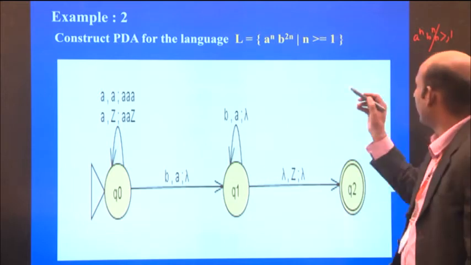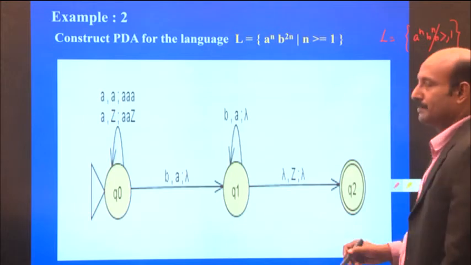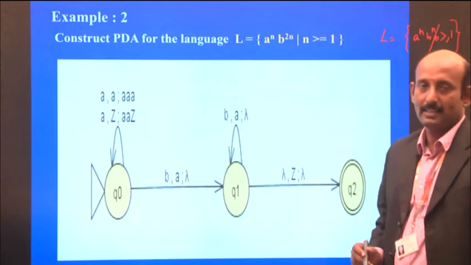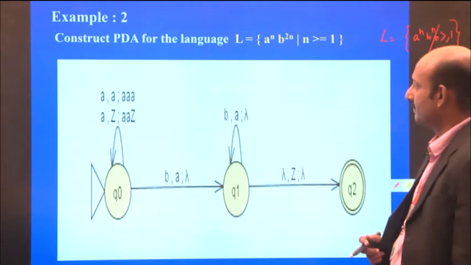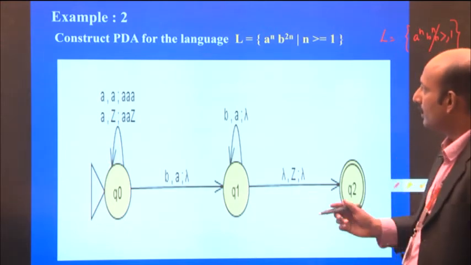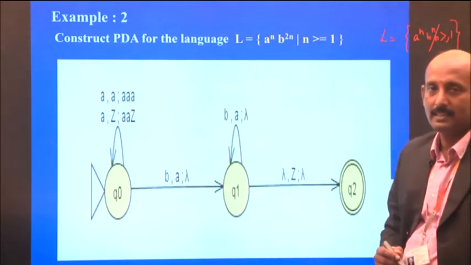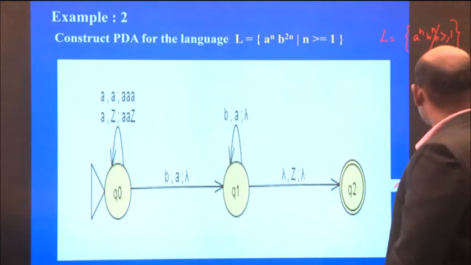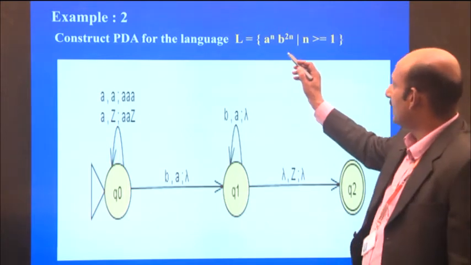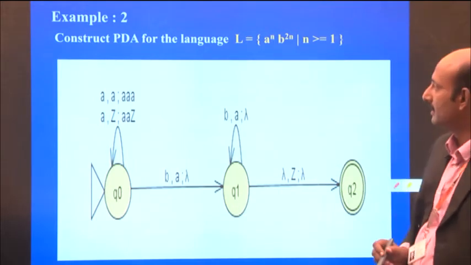That language is a context-free language because the push-down automata recognizes it. We also have to prove that this language is a context-free language and it is recognized by the push-down automata.